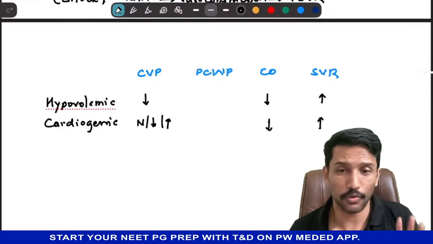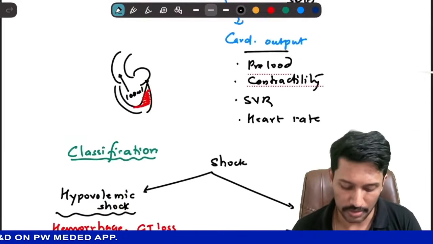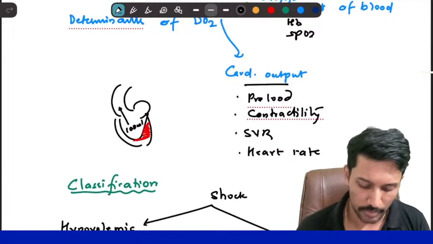CVP doesn't hold a clue for diagnosis here. What holds the clue for diagnosis here is pulmonary capillary wedge pressure. Now you may be wondering, what is this pulmonary capillary wedge pressure?